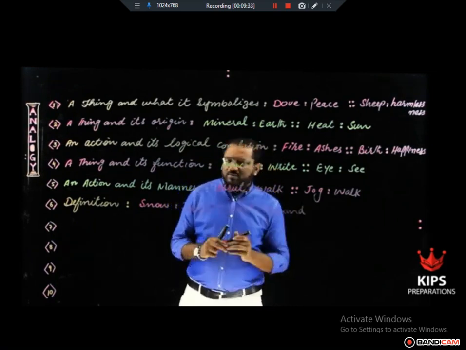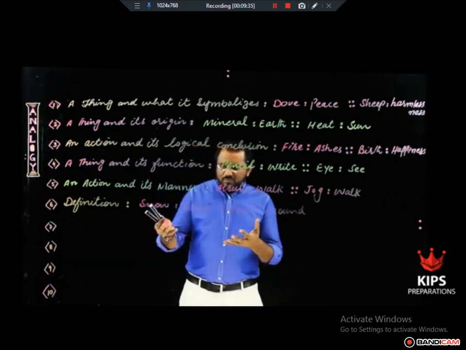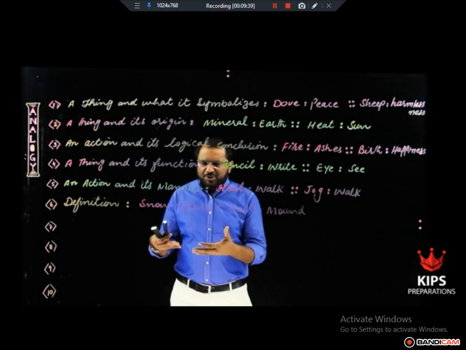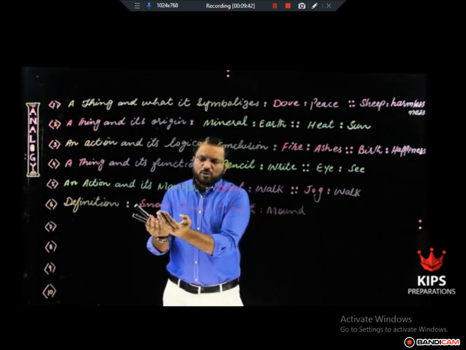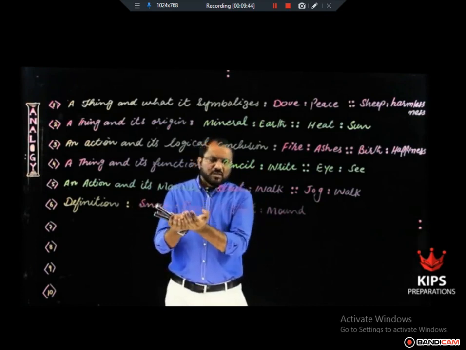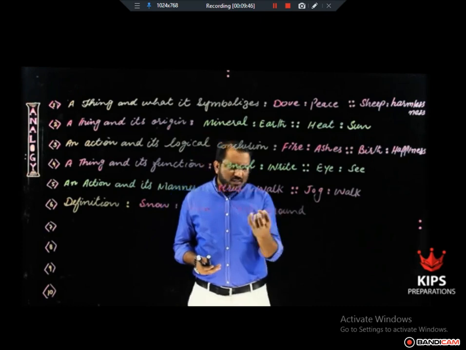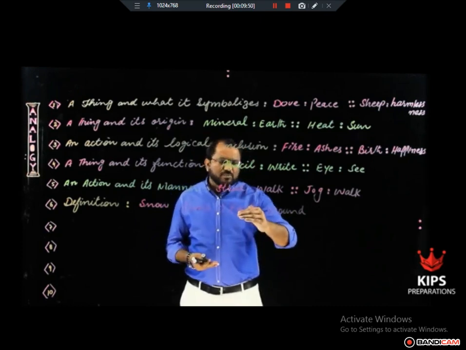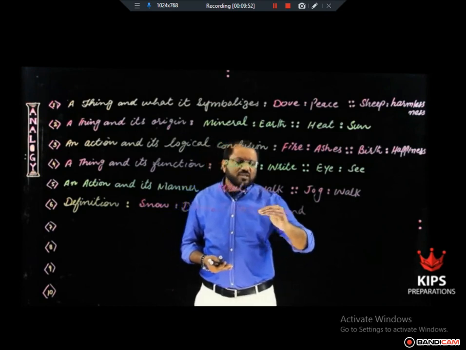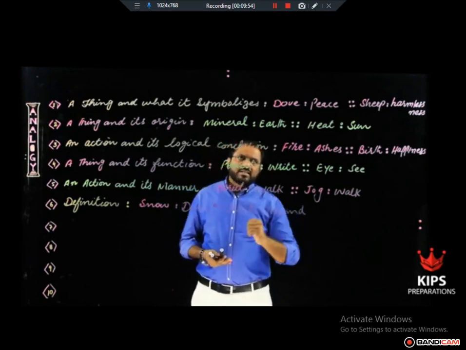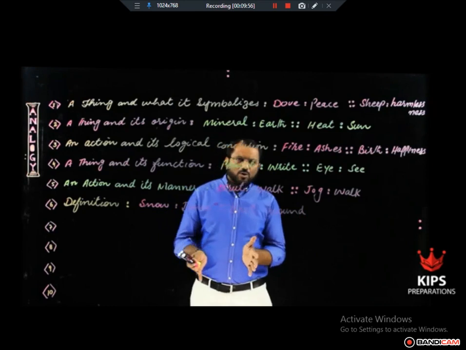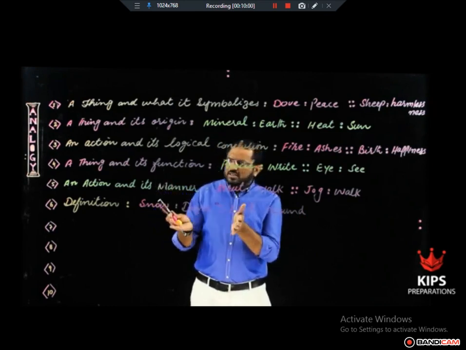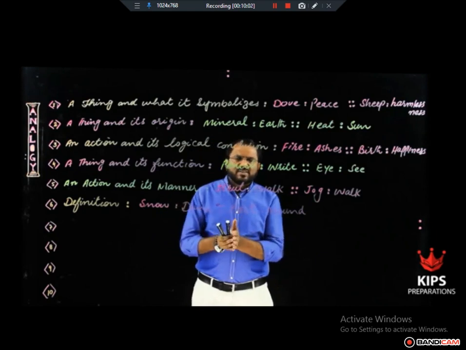See the difference. Snow, the particles are disintegrated, and by definition, the heap of snow is called dune, and the particles of earth are well integrated. So the heap of earth, by definition, is called mound. In the same manner, the heap of ice is called glacier, right?